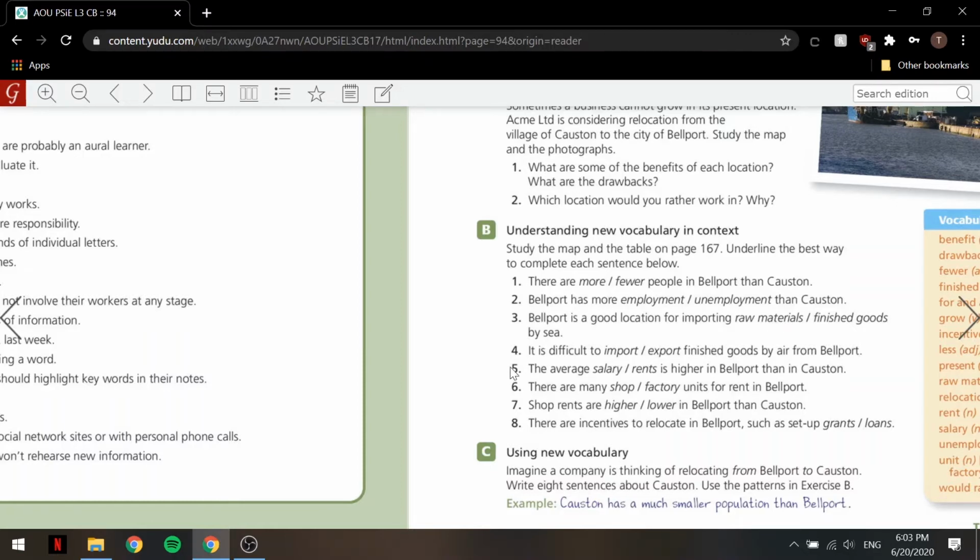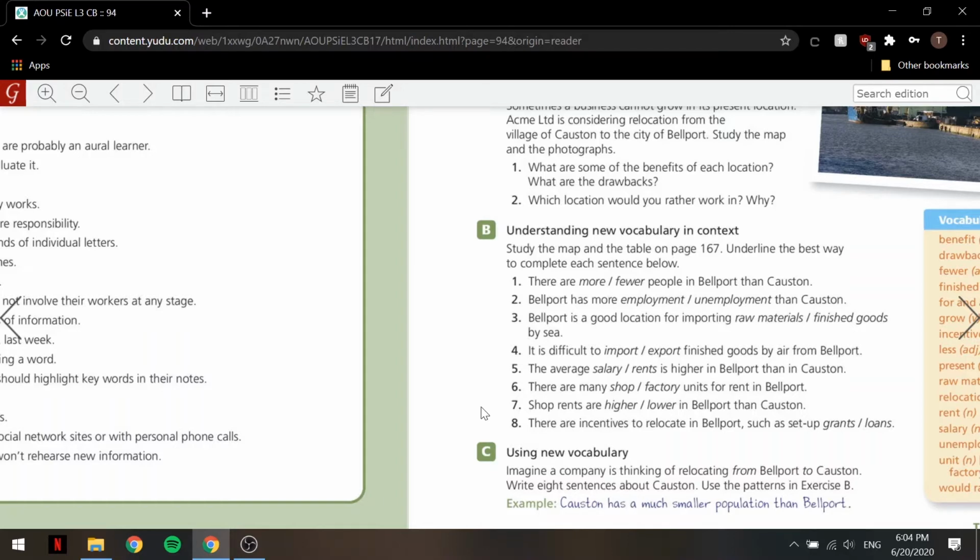Number 4, it is difficult to import/export finished goods by air from Bellport. We'll say it is difficult to export, okay? Import means to bring in, export means to ship out. So export will be the one we're looking for because Coston is a lot closer to the airport. So it is difficult to export finished goods by air from Bellport.